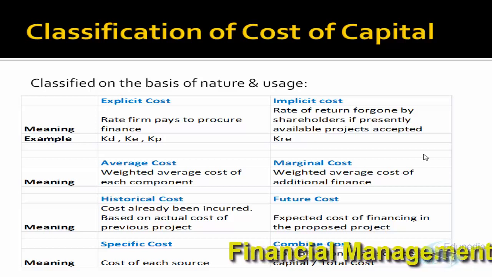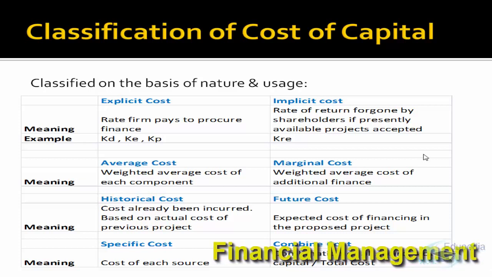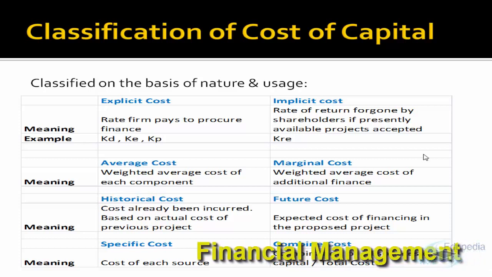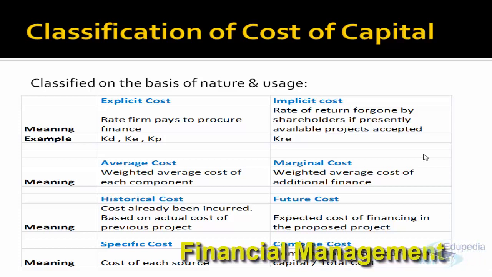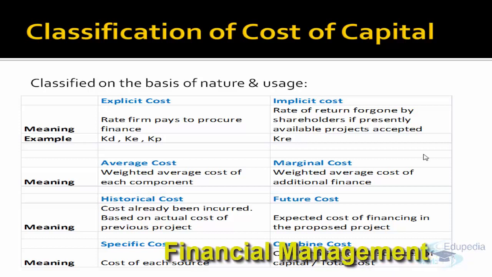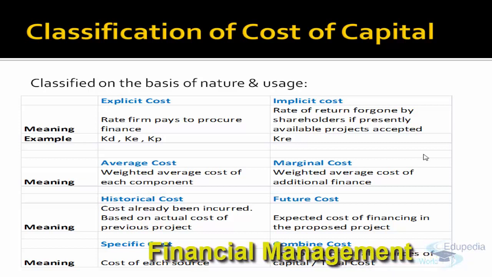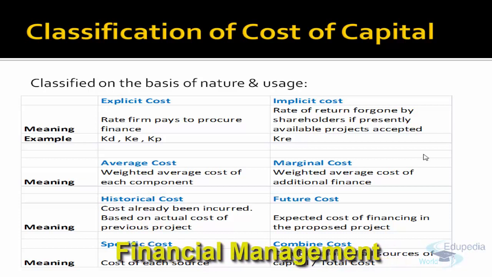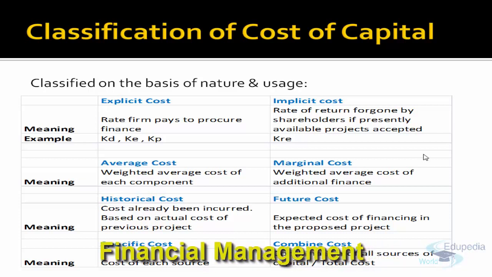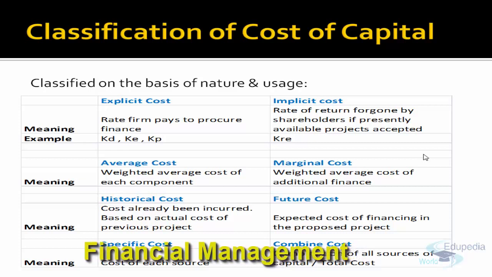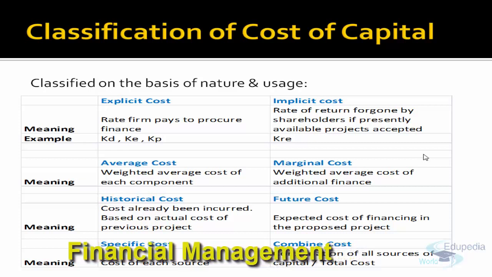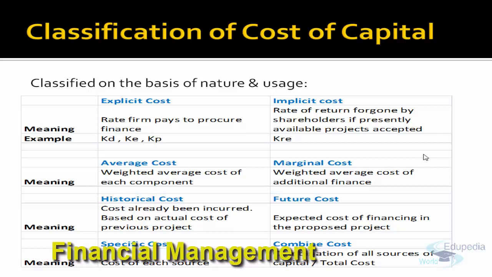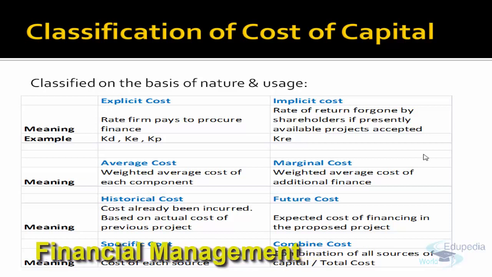Another classification is historical cost and future cost. Simply, as the name suggests, historical is whatever cost we incurred on the previous project. So historical is basically the actual cost. If there is a project in hand, what is the cost? That will be considered historical cost because you've already incurred that cost. And future cost is the expected cost.